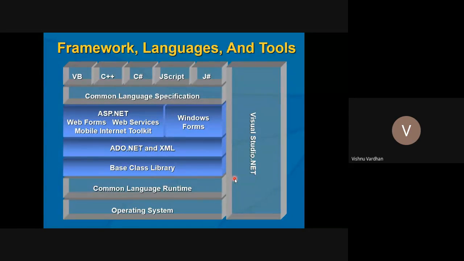Then framework, language and tools are all interconnected, which we have seen with this architecture. Everything is interdependent, and the connecting mechanism is Visual Studio .NET.